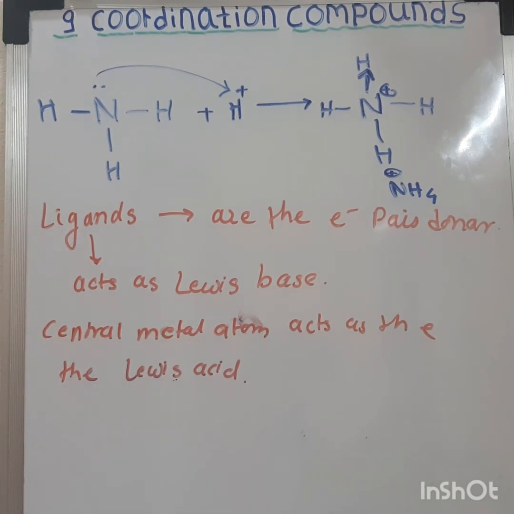So ligands are nothing but the electron pair donors forming a coordinate bond with the central metal atom.